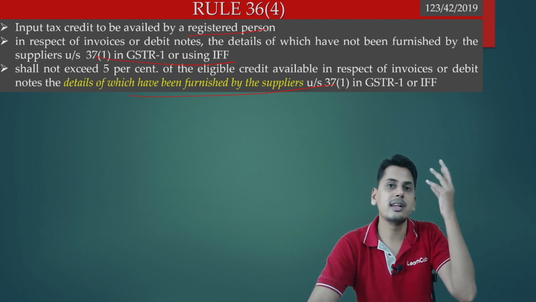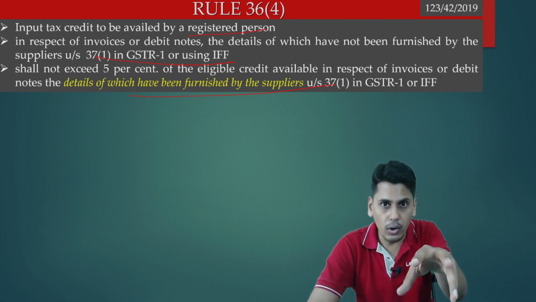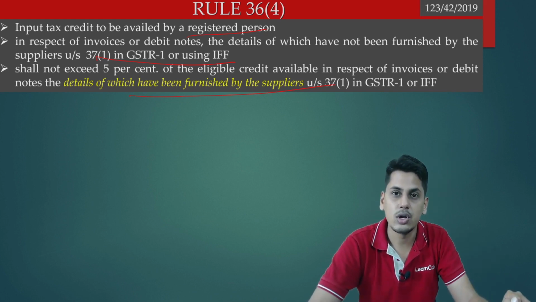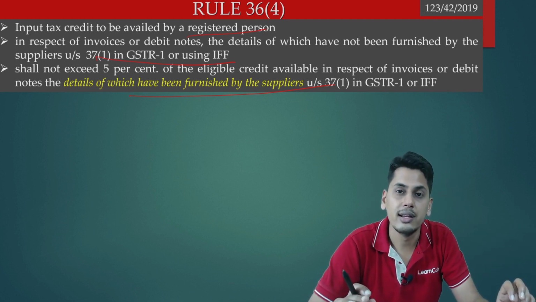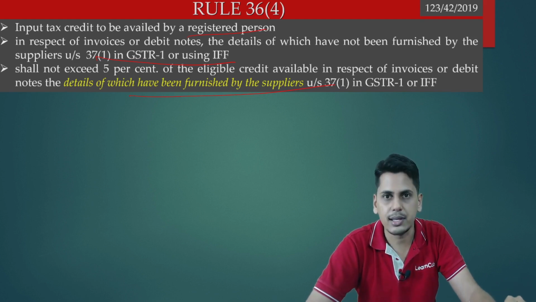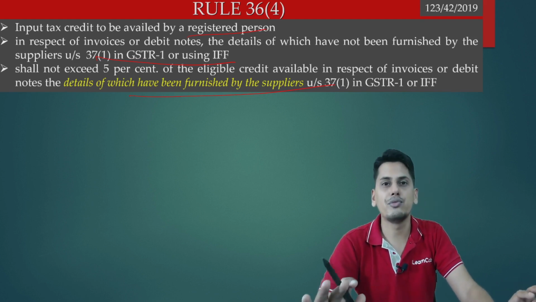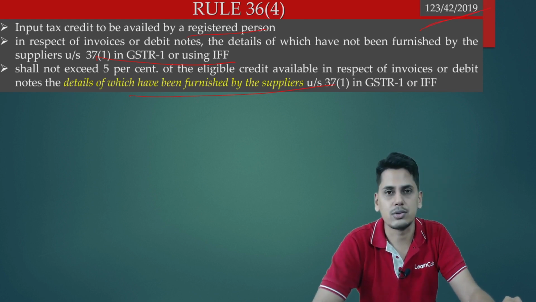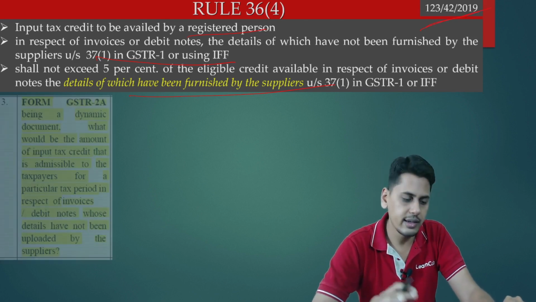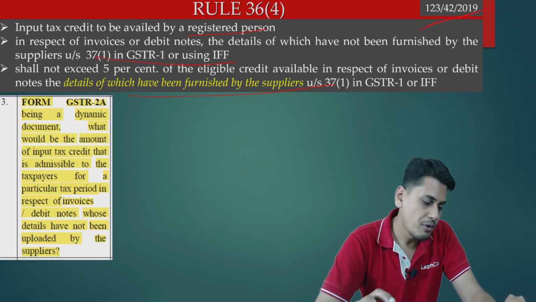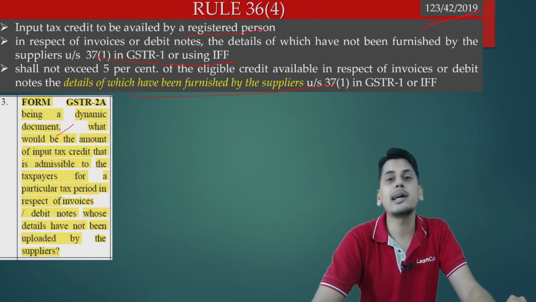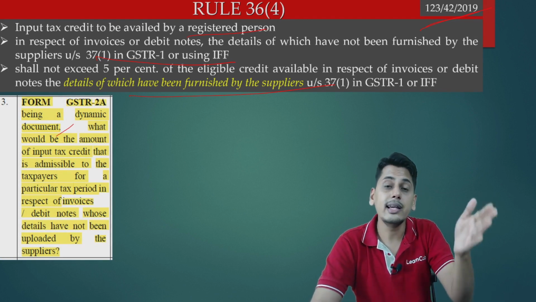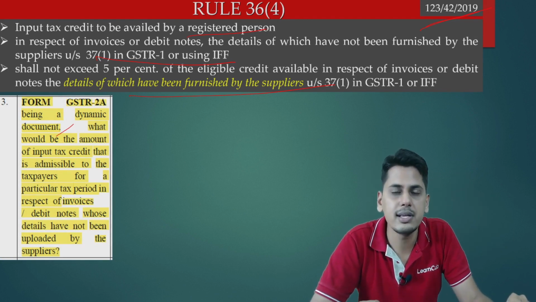Those invoices furnished after the due date, will they go into the bucket of details furnished by the suppliers, or will they go into the bucket of details not furnished by the suppliers? 36 sub rule 4 is silent on it. So let's see what the circular has to say. In Circular number 123, this question was raised. Form GSTR 2A being a dynamic document. Friends, what is meant by a dynamic document? It would keep on updating on a daily basis.